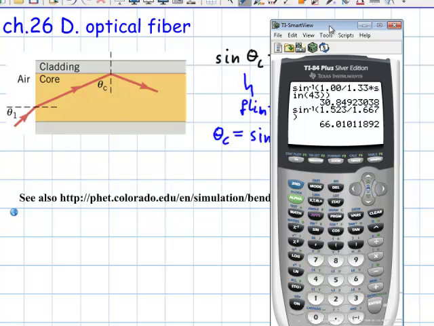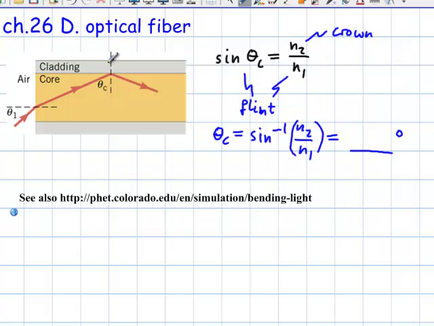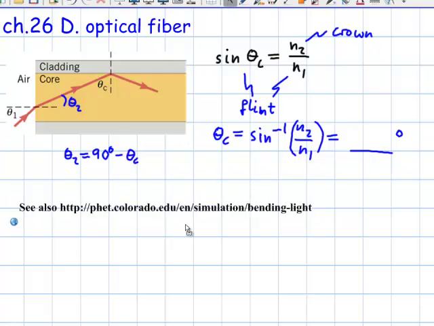And then of course, in order to figure out, and this here I would call theta 2. So this one here would be theta 2. And of course, theta 2 equals 90 degrees minus theta c. And I believe you can see that geometry. And then the rest is just use Snell's law on that one.